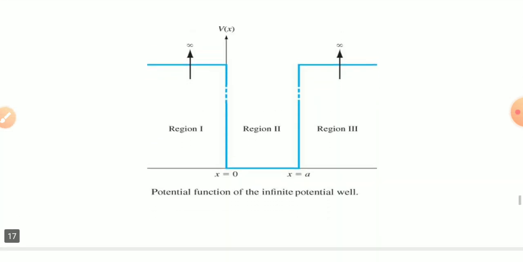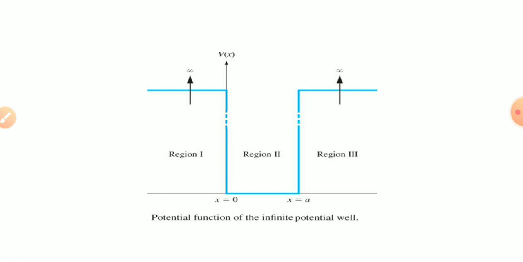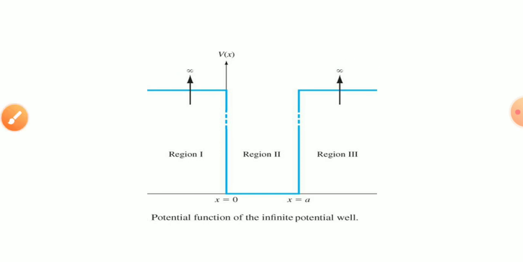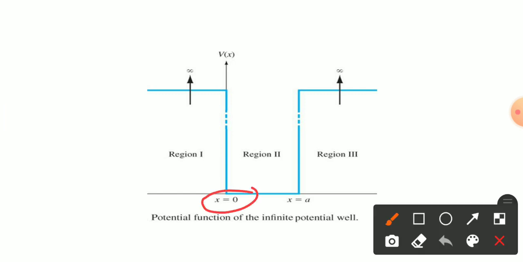This figure is given to you for the potential function of the infinite potential well. That means if V of x is infinite at some position where a wall is present, that time it can be categorized into three regions, that is region 1, 2, 3, and the separation between the regions is at x equal to 0 and x equal to a.